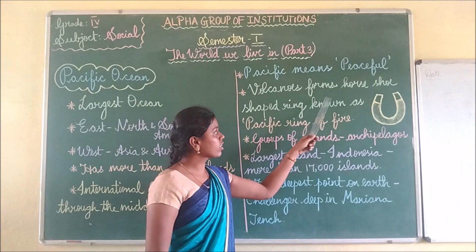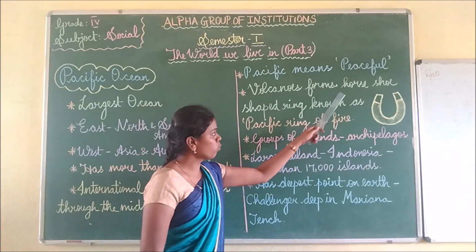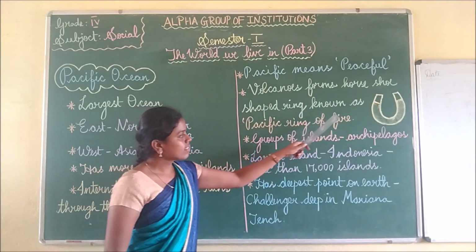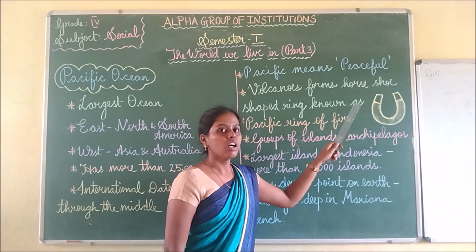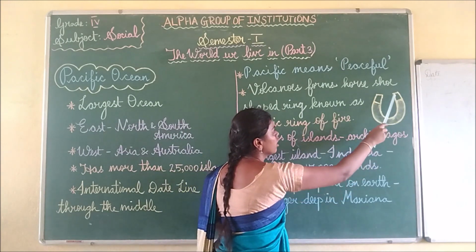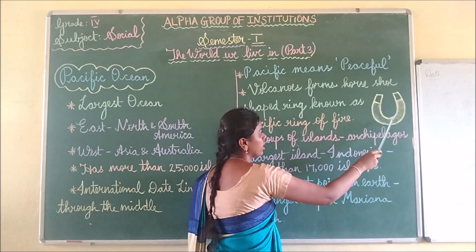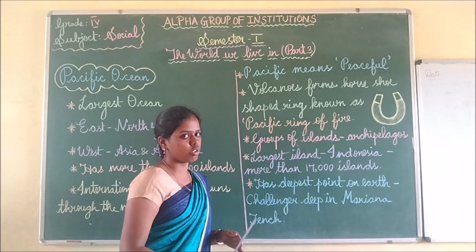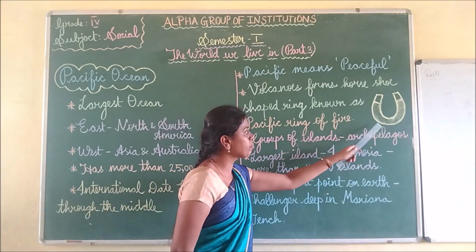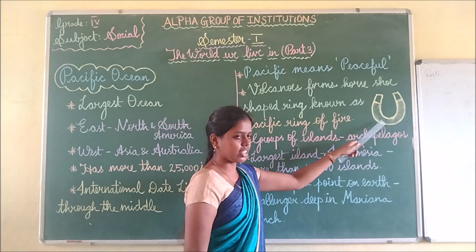Those volcanoes form the horseshoe-shaped ring. So what's the shape? Horseshoe-shaped ring. See children, this is the shape of a horseshoe. In this shape, in all these places, all the volcanoes will be located. Okay, horseshoe shape, this is that ring shape.